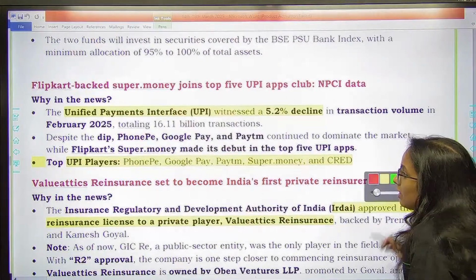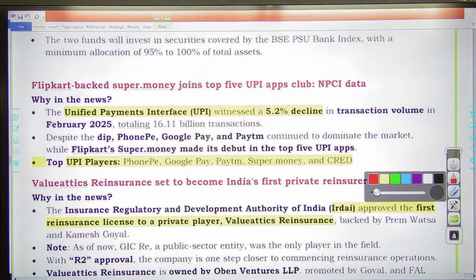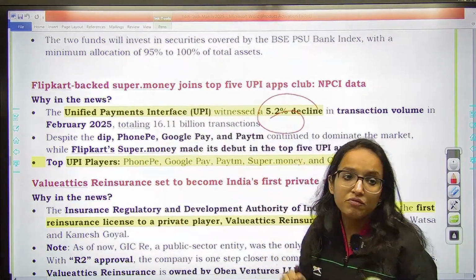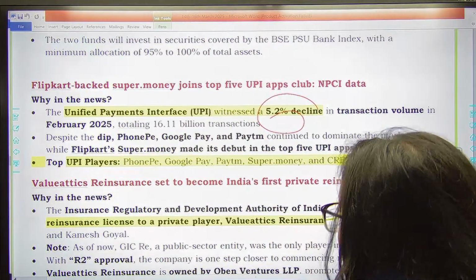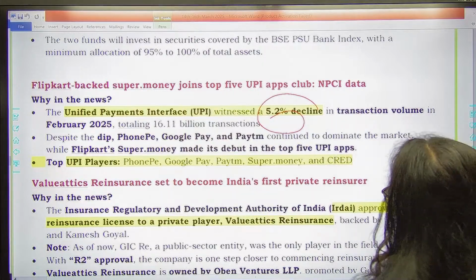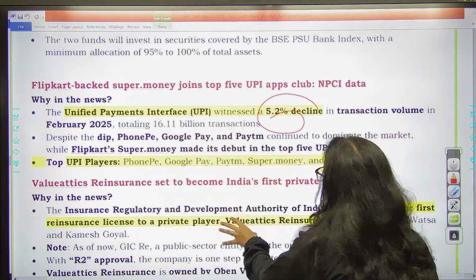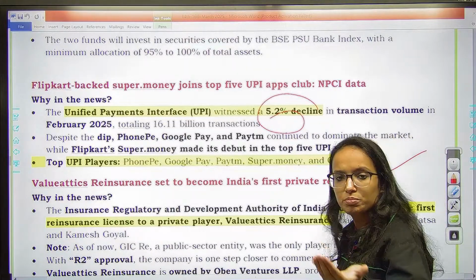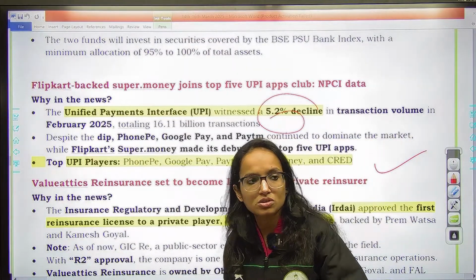Then next one is UPI recently has witnessed 5.2% decline in transaction volume in February. But still you see, despite the dip, PhonePe, Google Pay, Paytm, they continue to dominate the market and UPI is still the most preferred method of online transactions. You know that, right?